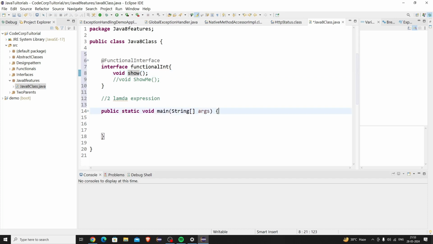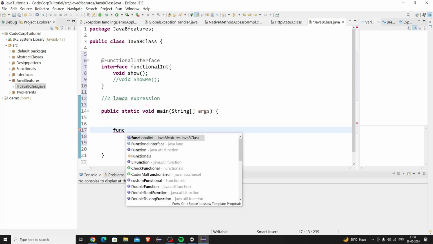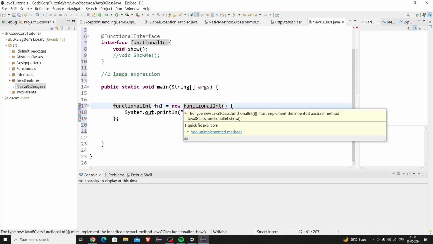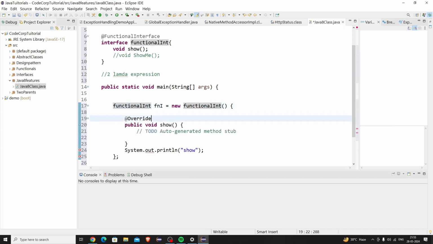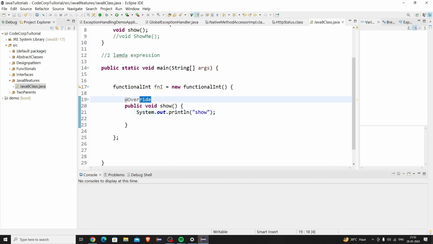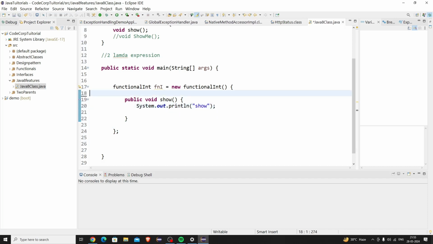Let me show you how to do that. I have declared a functional interface, fni.